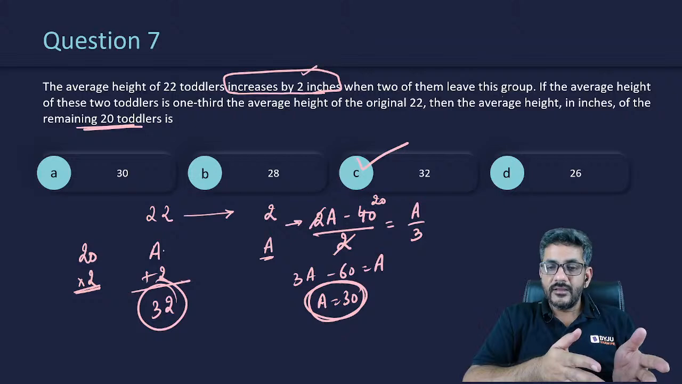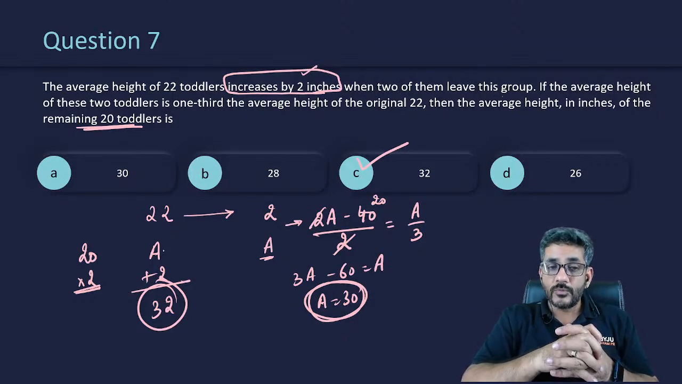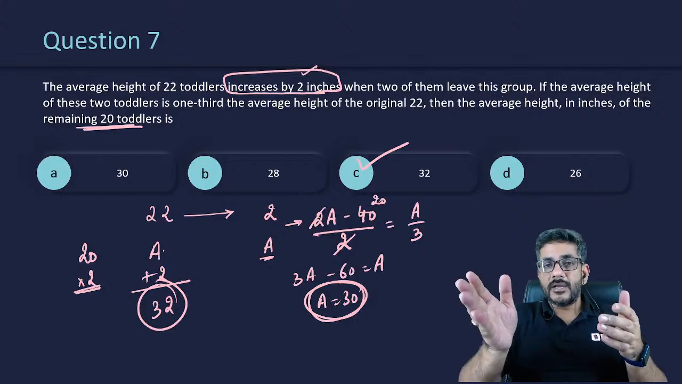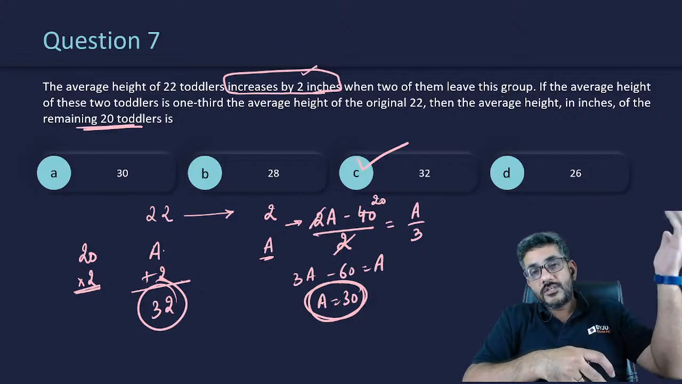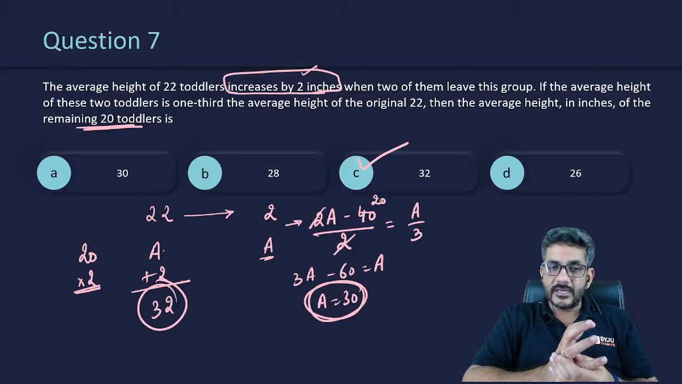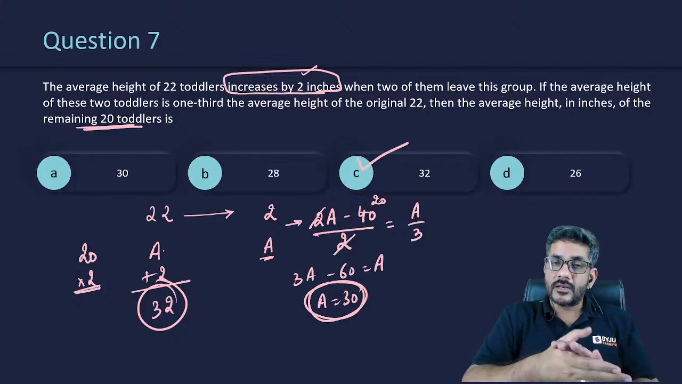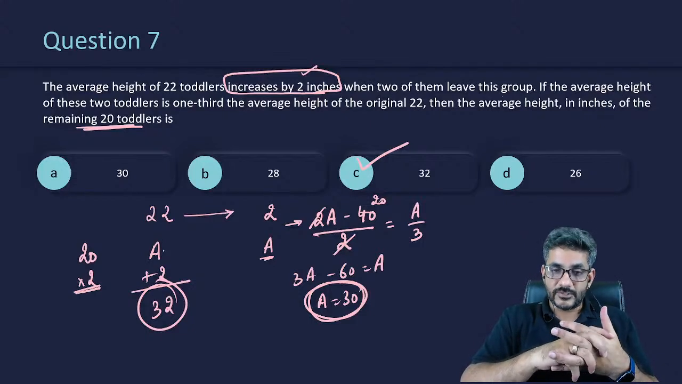2A minus 40. This 2A minus 40 was the total of those two guys who went out. Now if their total is 2A minus 40, what will the average be? 2A minus 40 by 2. He says this is one third of the original average, which was A. So 2A minus 40 by 2 is one third of A. Solving that, you can get A as 30, and therefore the remaining 20 people will have 30 plus 2.